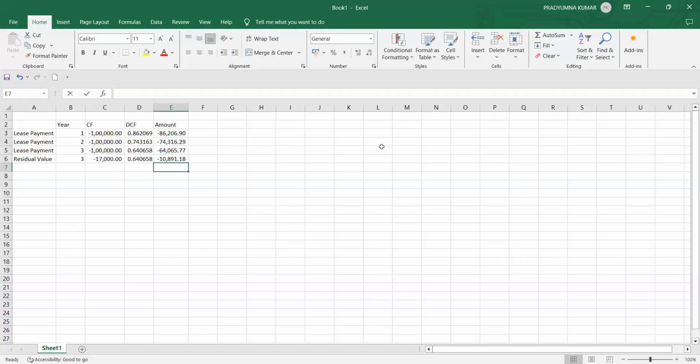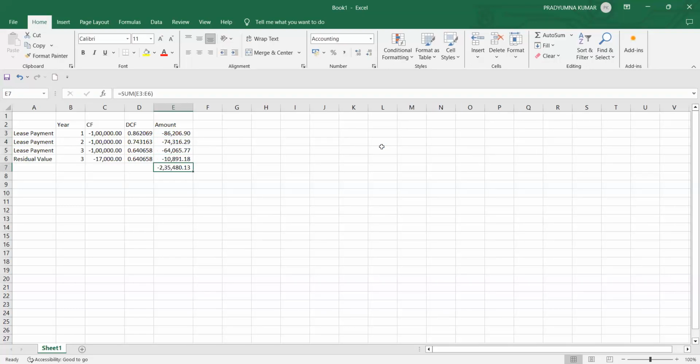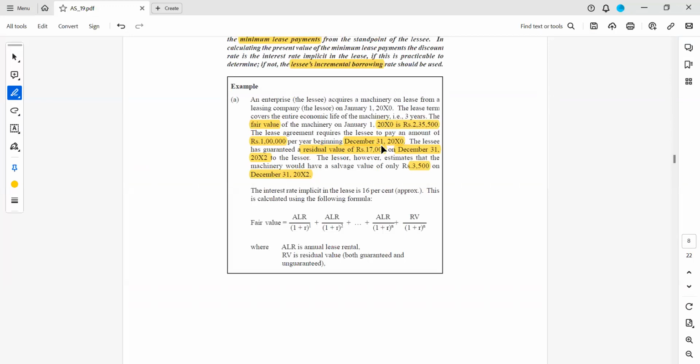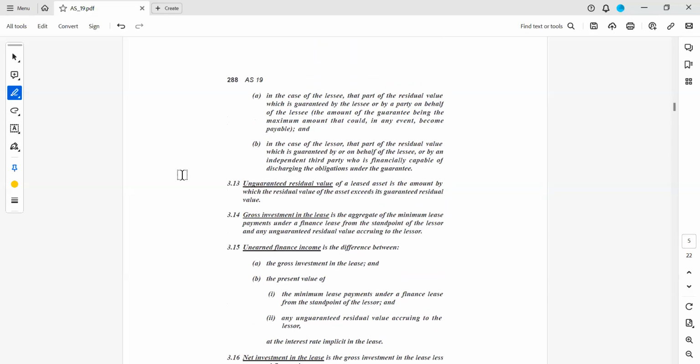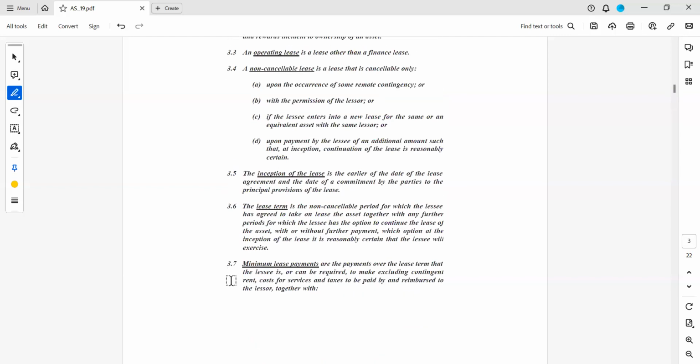So the present value of lease payments is 2,35,480. This is the present value of minimum lease payments. I am using the technical word because it is given in the accounting standard. Whatever lease payments are agreed by the lessee, they are called minimum lease payments. I will read that.